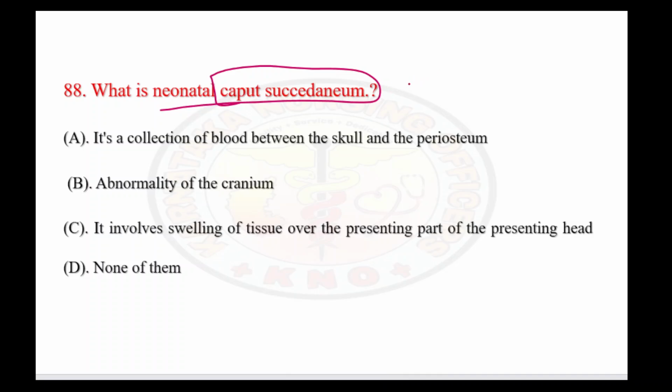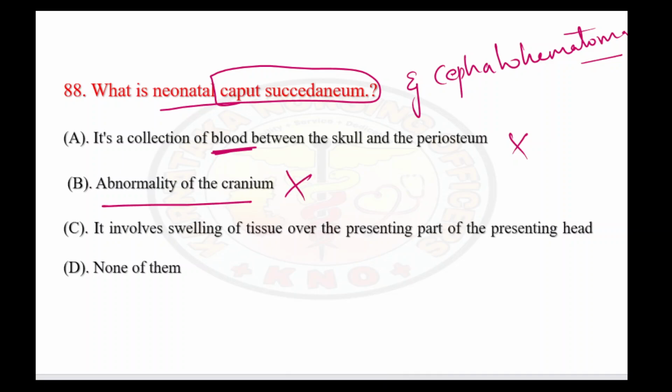The next question here is, what is a neonatal caput succedaneum? So the two terms we need to know are caput and cephalohematoma. So what is caput and what is cephalohematoma? So first option, it is a collection of blood: cephalohematoma. So blood in the skull region. In caput, we are not going to see blood, so this is not an option. Abnormality of the cranium? It is not like the baby is born with some kind of feature. While delivering the baby, this is going to develop, so this is again not an abnormality. It involves swelling of tissue over the presenting part of the head. This is the right answer for caput.